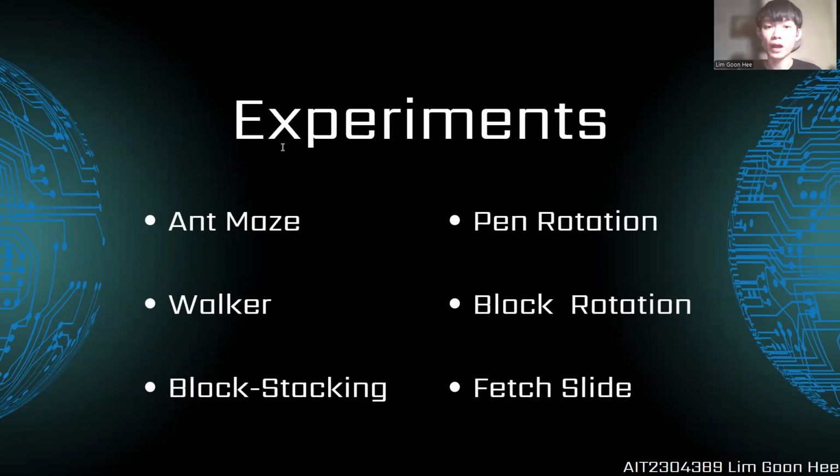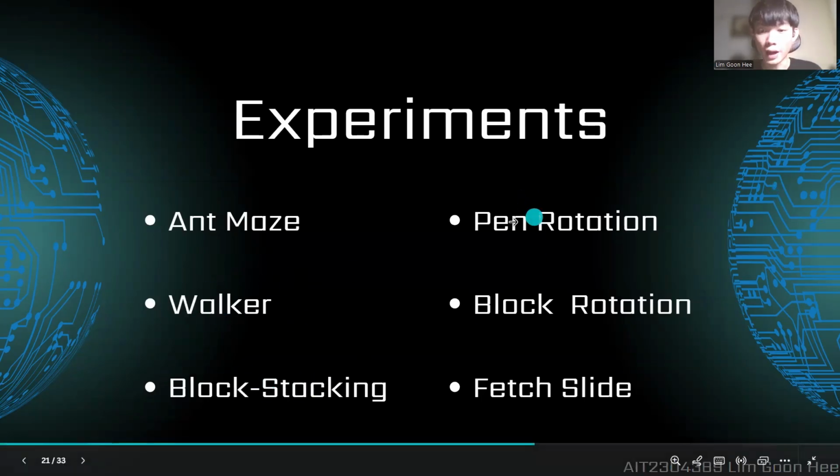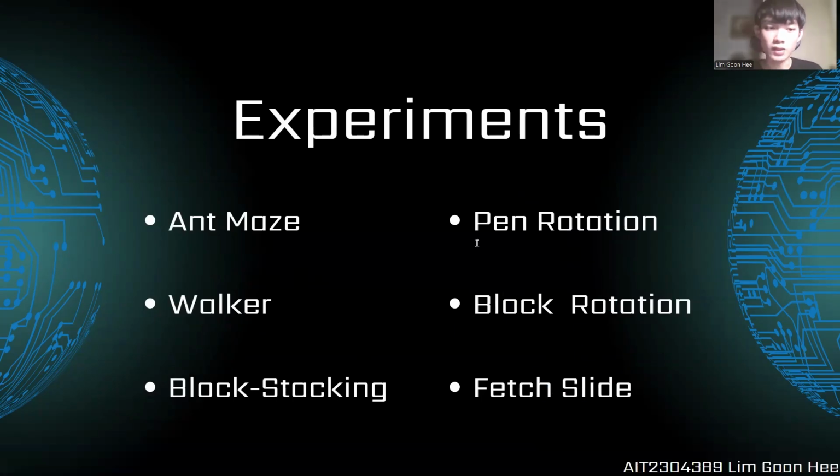Thank you. Right, so now we'll talk about the experiments that were conducted across 6 challenging goal conditional tasks in robotic manipulation and also navigation environments. So specifically in M-maze, and then the second one, Walker, the 3-box stacking, the pen and block rotation, and also the last one, flashlight.